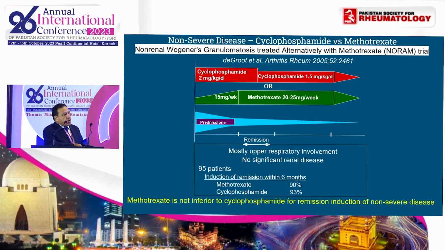This study, the NORAM trial, compared cyclophosphamide with methotrexate in non-severe ANCA-associated vasculitis. These patients mainly had involvement of the upper respiratory tract. There was no significant renal disease. The results were that 90% of the patients in the methotrexate group were able to achieve remission versus 93% of patients in the cyclophosphamide group. So the conclusion was that methotrexate is not inferior to cyclophosphamide as induction therapy in non-severe disease.